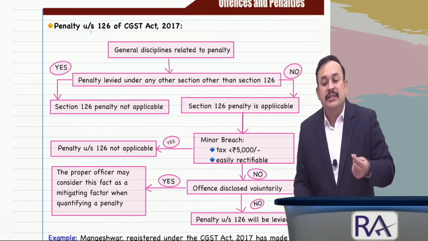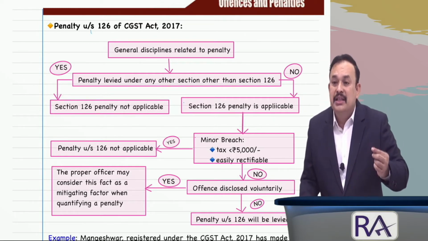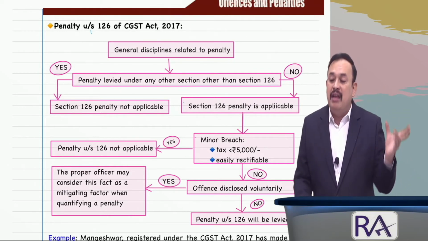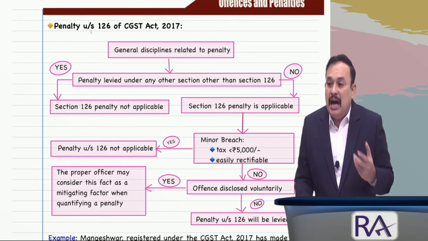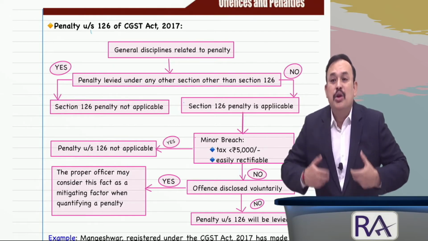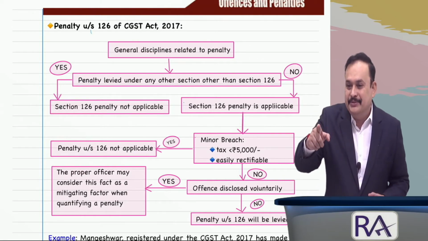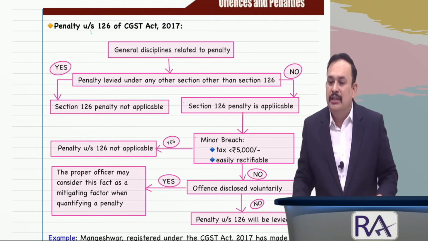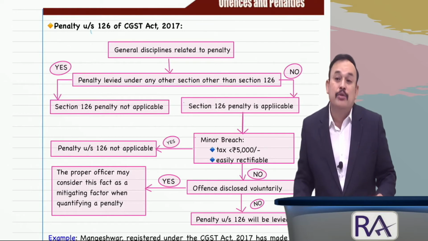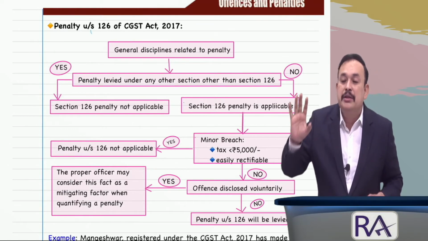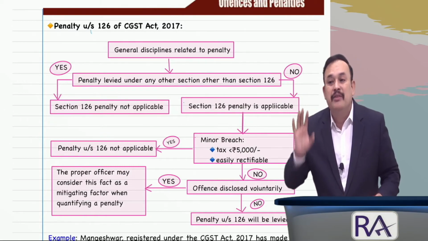Or it can be considered a mitigatable penalty if the registered person discloses the offence voluntarily in writing to the department. If not, a penalty will be levied under section 126, which is not specifically covered elsewhere, by default.